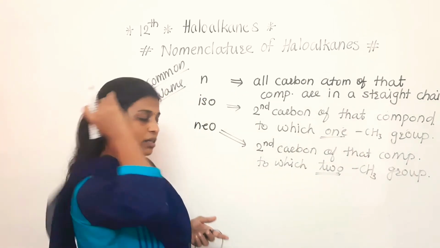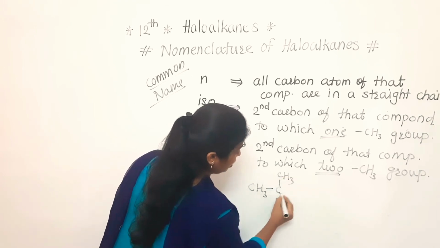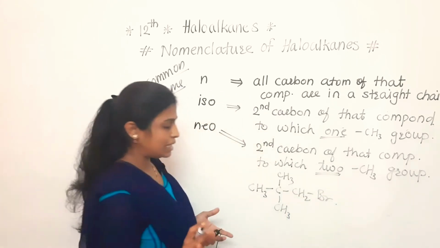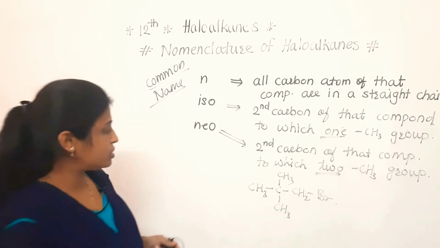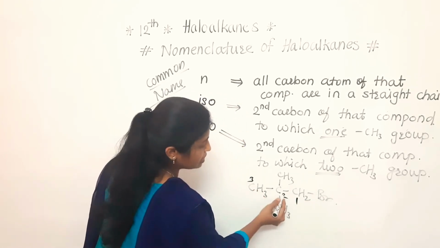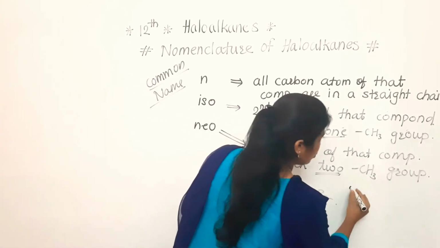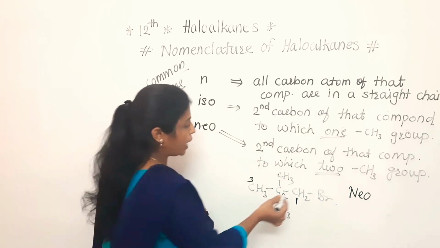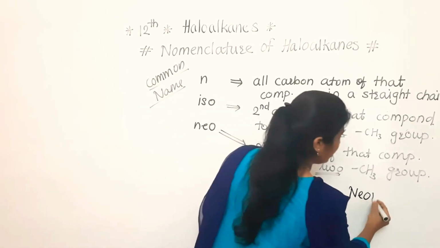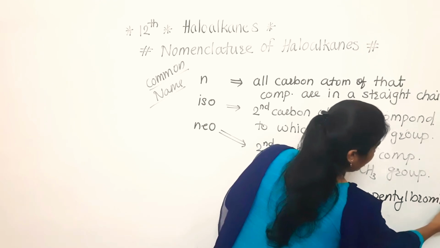Now what is the example? See here, CH3C, here CH3, CH3. After that CH2 and Br. Clear to everyone? Now if we consider this structure, numbering will start from this carbon: 1, 2, 3. To that second carbon two CH3 groups are there, which means this is the neo. So for that one we have to write neo. And how many carbon atoms are there? Totally 5. So its name will be neopentyl bromide.